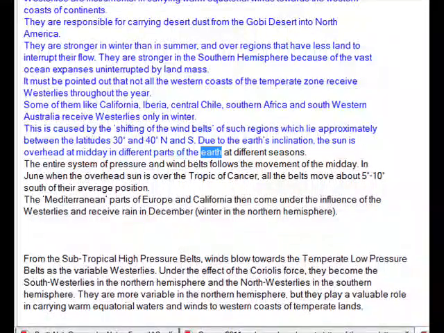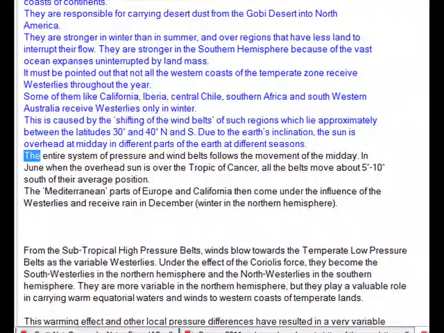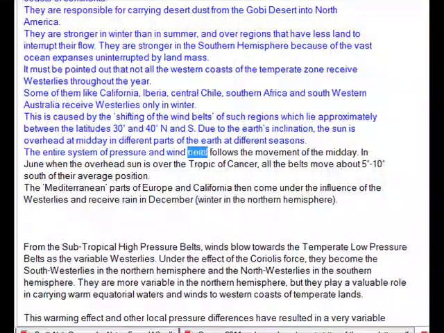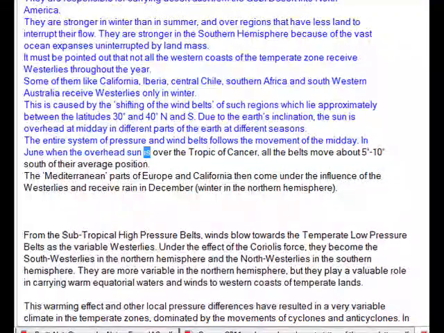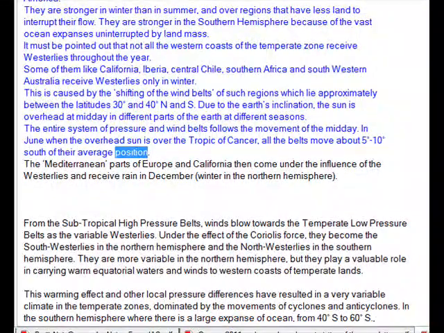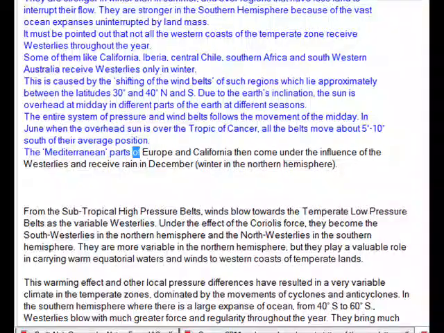The sun is overhead at midday in different parts of the Earth at different seasons. The entire system of pressure and wind belts follows the movement of the midday sun. In June, when the overhead sun is over the Tropic of Cancer, all the belts move about 5 to 10 degrees south of their average position. The Mediterranean parts of Europe and California then come under the influence of the westerlies and receive rain in December,